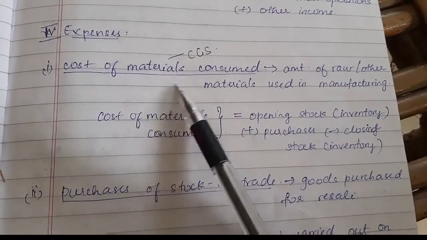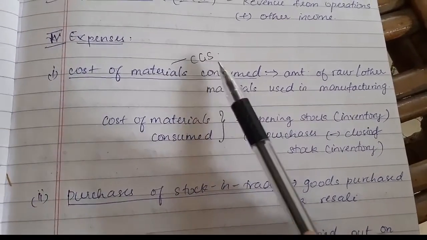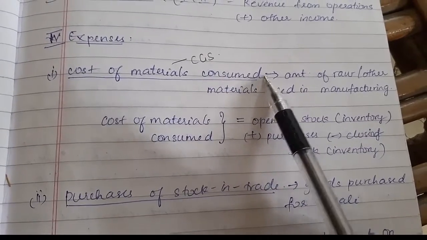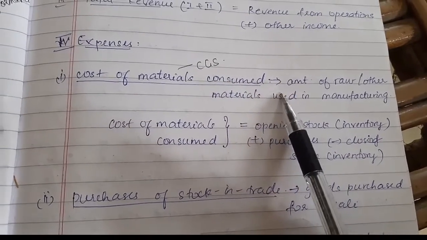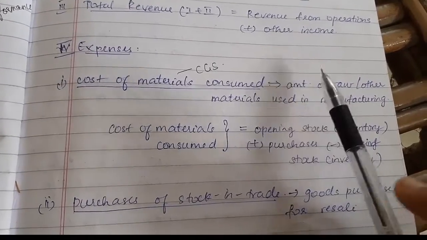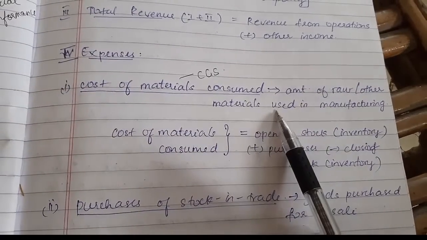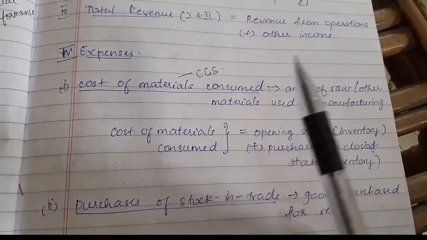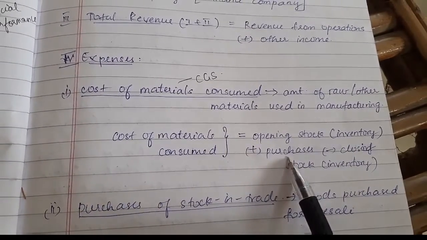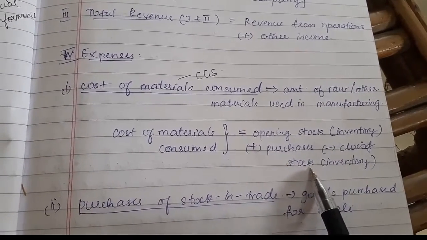So cost of materials consumed means the amount that is used in purchasing raw materials or other materials for manufacturing. Cost of materials consumed is equal to opening inventory plus net purchases minus closing inventories.